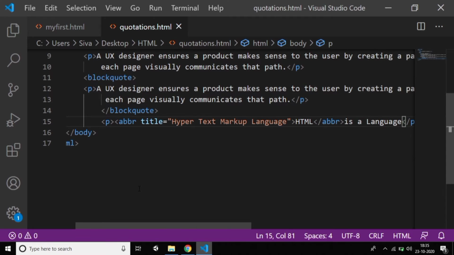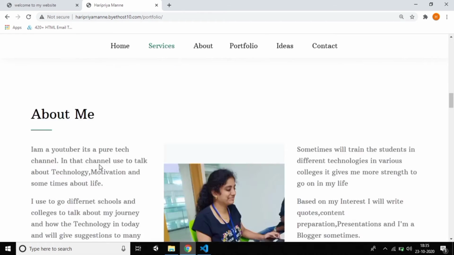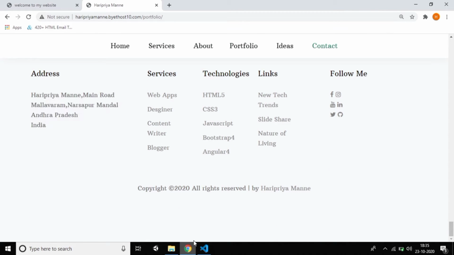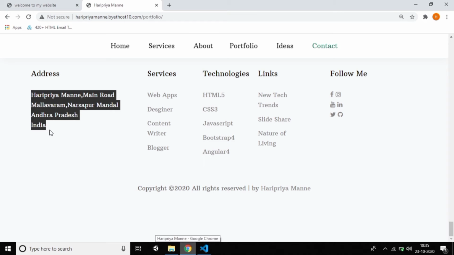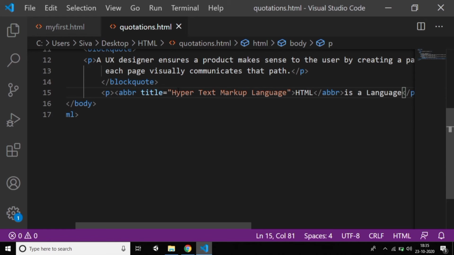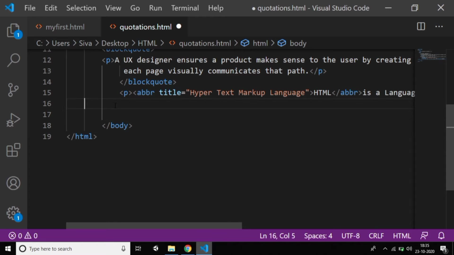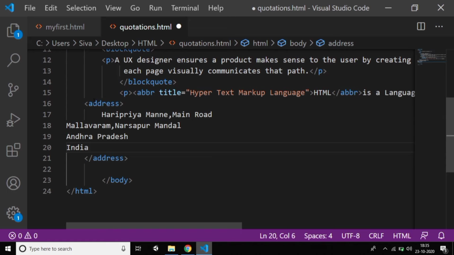The next tag is the address tag. The address tag is used if you want to give the address in the footer. In my website I've given some address, so you can put it directly in the address tag. Just copy this and give it in the address tag. We have a tag called address, so just give address, close it, and copy that address.